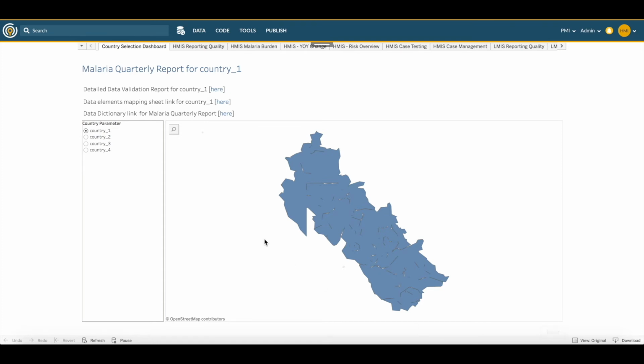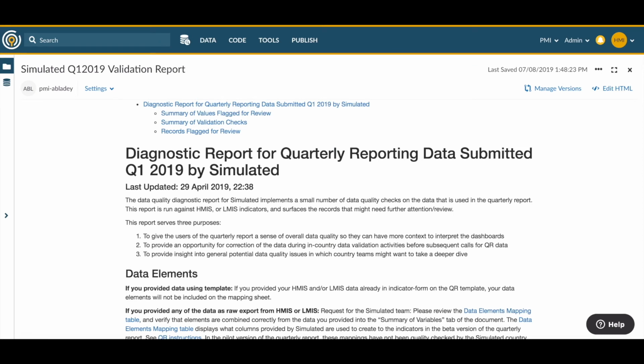Now let's walk through an example workflow to demonstrate how you would use the validation report. So here, I'm on the home page for the quarterly report that we looked at earlier. I can click on Detailed Data Validation Report for Country 1 here, and this will open up the validation report.